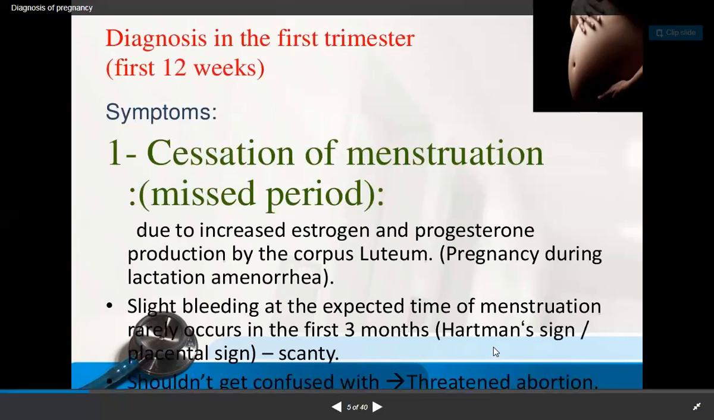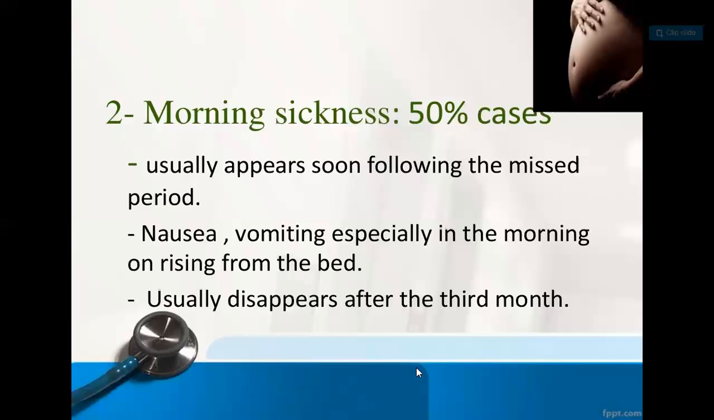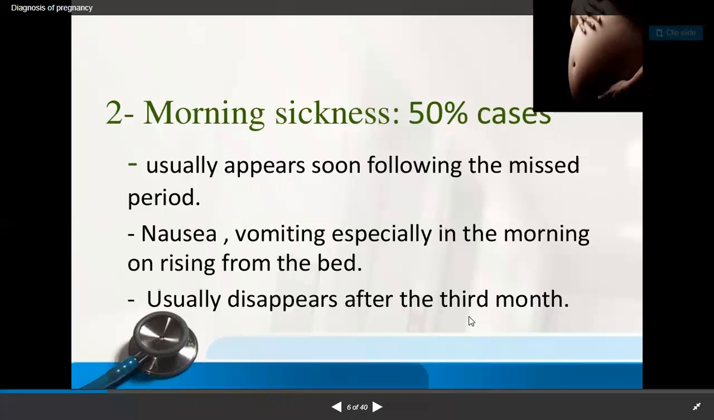Then some slight bleeding may be there, which is called Hartman's sign or placental sign. So don't confuse it with abortion. There is vomiting, which is called morning sickness, but it subsides after the third month. If it is hyperemesis gravidarum, it does not subside after the third month. Morning sickness is present in 50% of cases.